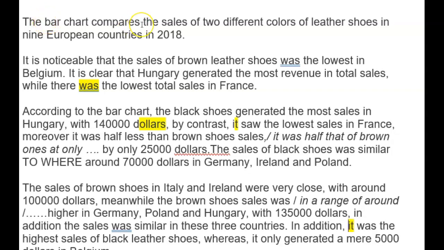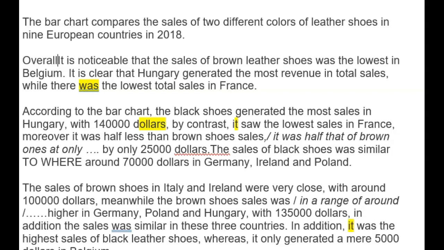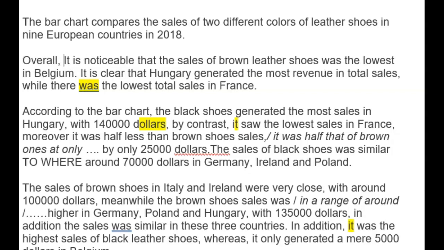As you say, the bar chart compares the sales of two different colours of leather shoes in 9 European countries in 2018. Perfect. So you can have overall, because this is your kind of overall sentence. Quite nice to start that. It is noticeable that sales of brown leather shoes was the lowest in Belgium.